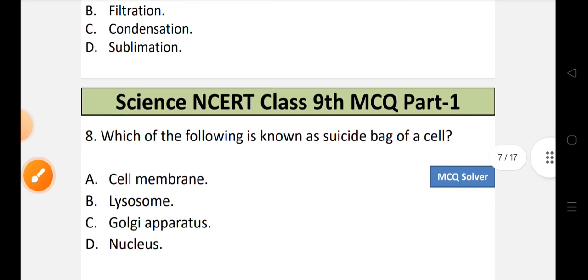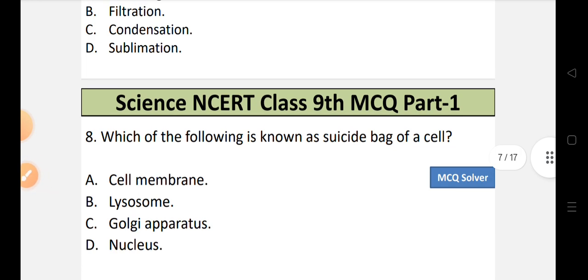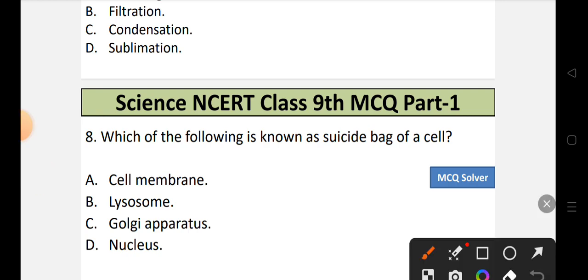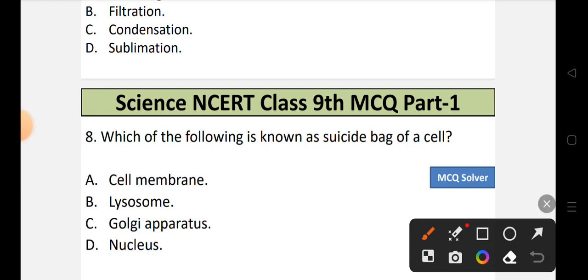Now let's move to question number 8. Which of the following is known as suicide bag of a cell? Let's look into the options. Option A, cell membrane. Option B, lysosome. Option C, Golgi apparatus. Or option D, nucleus. So the correct option will be option number B, that is lysosome. So lysosome is known as a suicide bag of a cell. So B is the correct option.